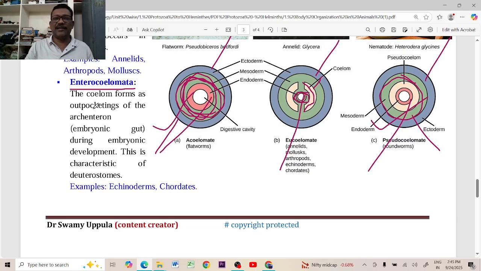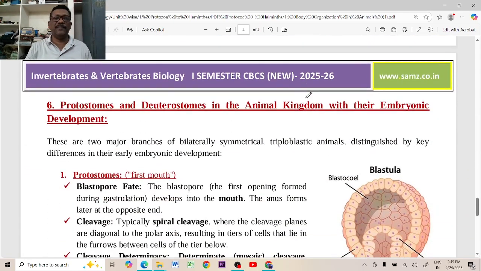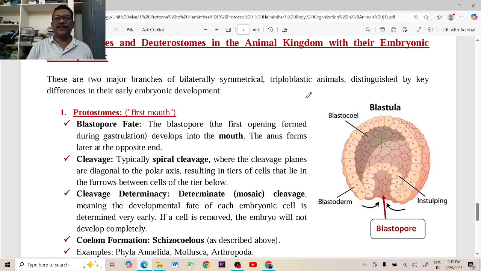Some of the endodermal cells differentiate and form mesodermal cells, then they split into two. That is called the enterocoelomata. And the final important thing which we have to discuss is the protostomes and the deuterostomes.